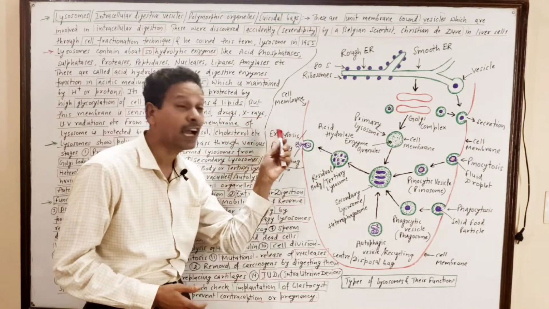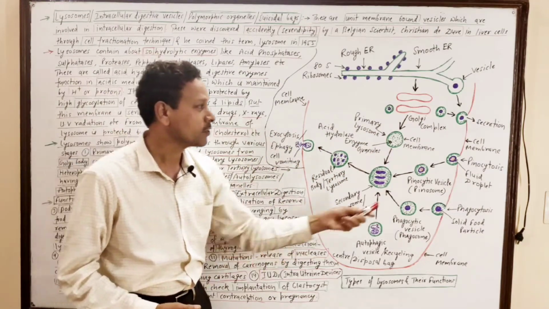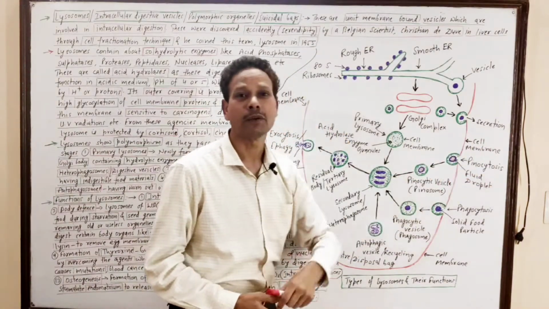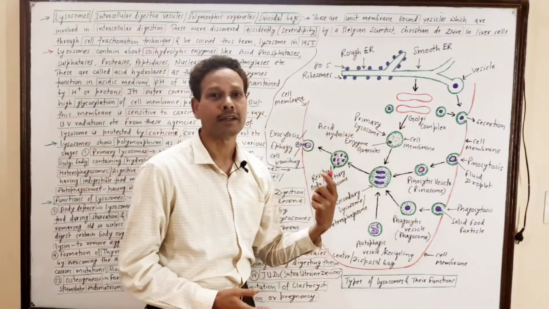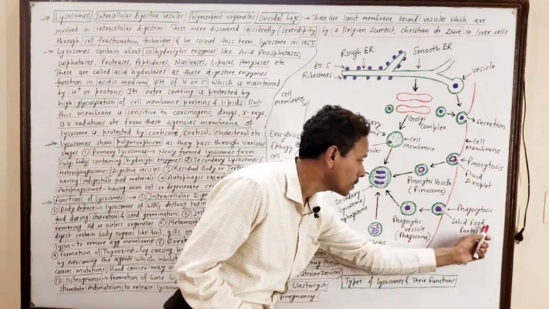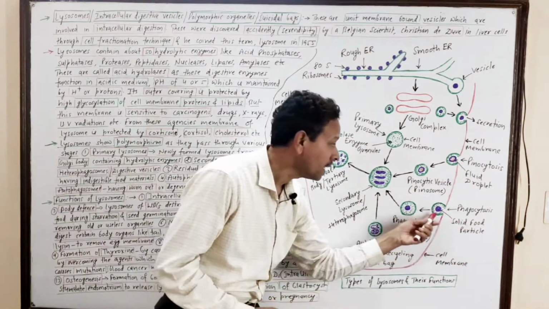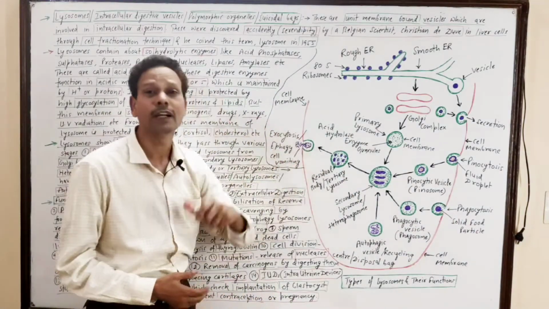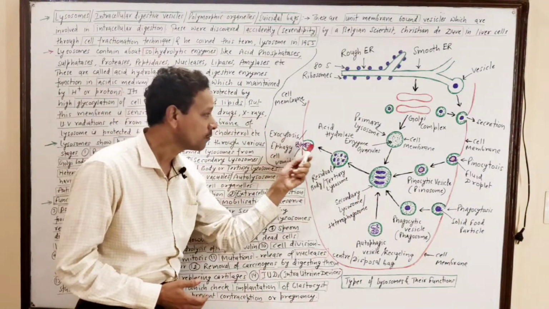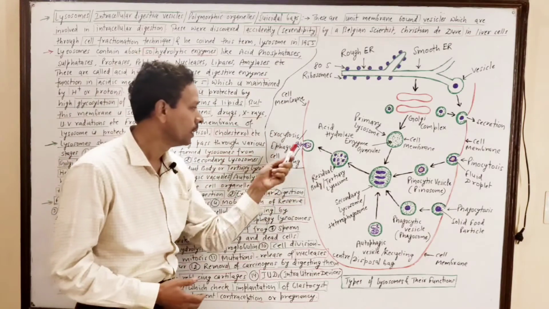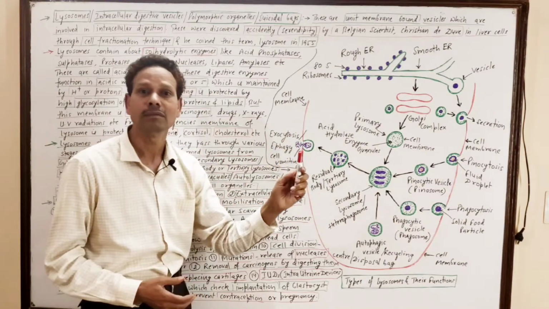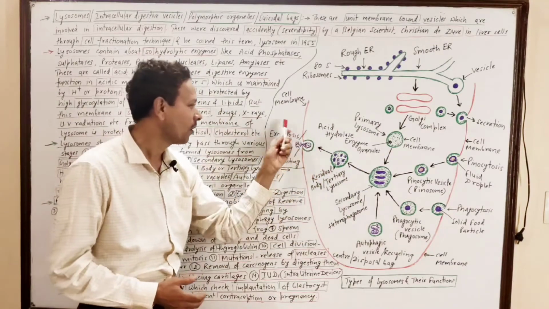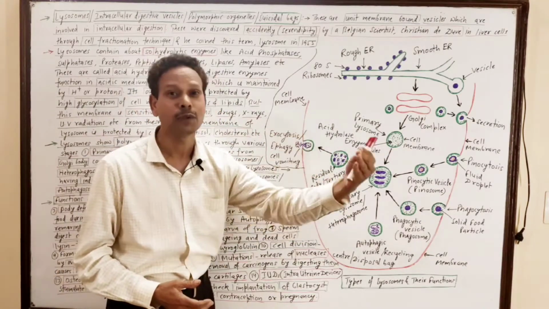This process is exocytosis. Dear students, intake of water, that is pinocytosis. Fluid is taken inside. Or intake of solid food, that is cell eating, or phagocytosis. And the removal of solid waste through this vesicle, vacuole or lysosome is called ephagy, where solid waste is removed, or cell vomiting, or this process is exocytosis.